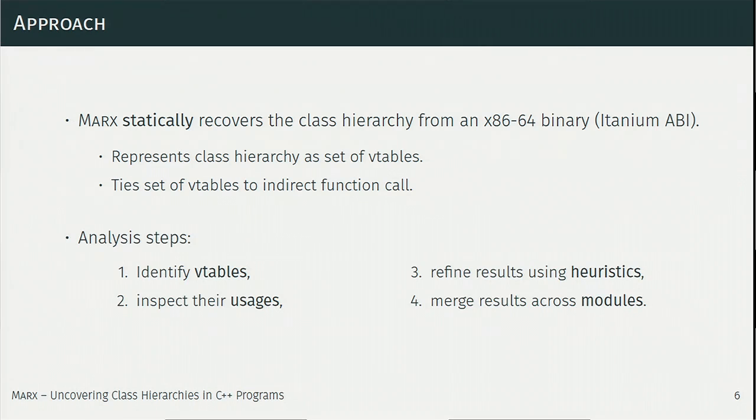So the analysis basically follows 4 steps. We first need to identify the vtables in the binary just to have an idea which classes are available. Then we will inspect their usages in the code itself so that we see how the vtables are related. Furthermore, we can then refine the results using some heuristics on the vtables themselves, and finally extend our analysis across multiple modules.